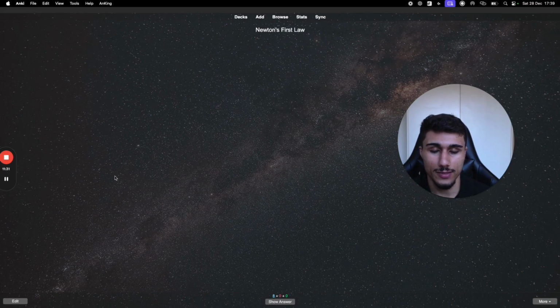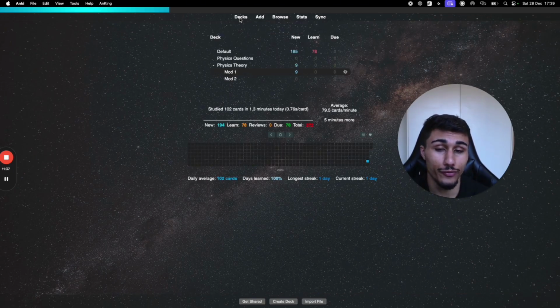Newton's first law. This is the basic card. You can either press show answer or press spacebar, whatever. But I'm not going to go into that. I'm going to show you how to review next, or after the deck settings, after you look at my deck recommendations. So that's how to make cards. That's how to add cards. Next, we're going to get into more how to actually use the cards and where to go, how to review, what your routine should look like, all that sort of stuff.